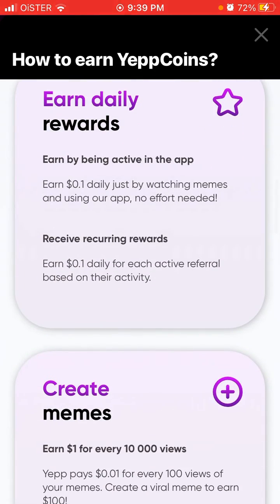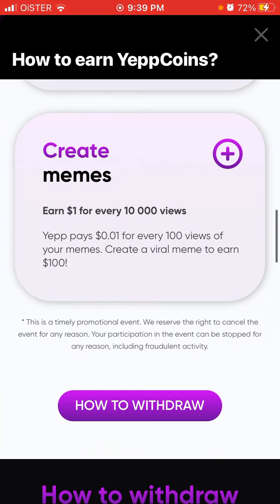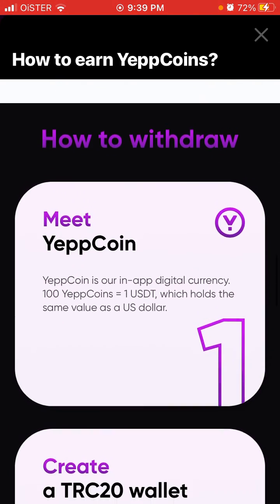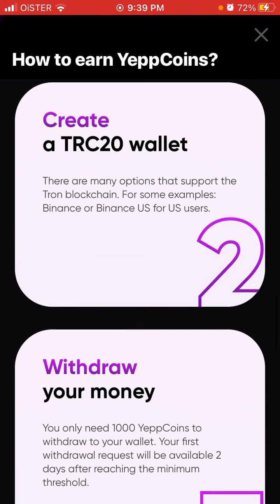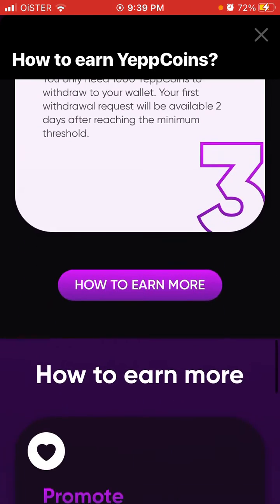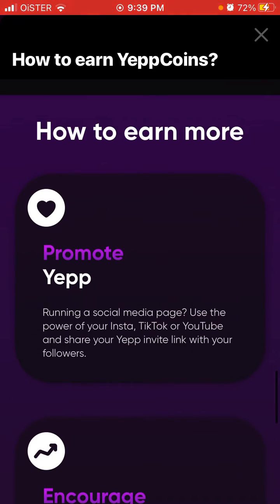Earn daily rewards: earn 0.1 daily just by watching memes and using the app. Create memes: earn $1 for every 10,000 views. Then you can withdraw 100 YEPP coins at 1 USDT, which holds the same value as the US dollar. Create your C20 wallet and withdraw your money.